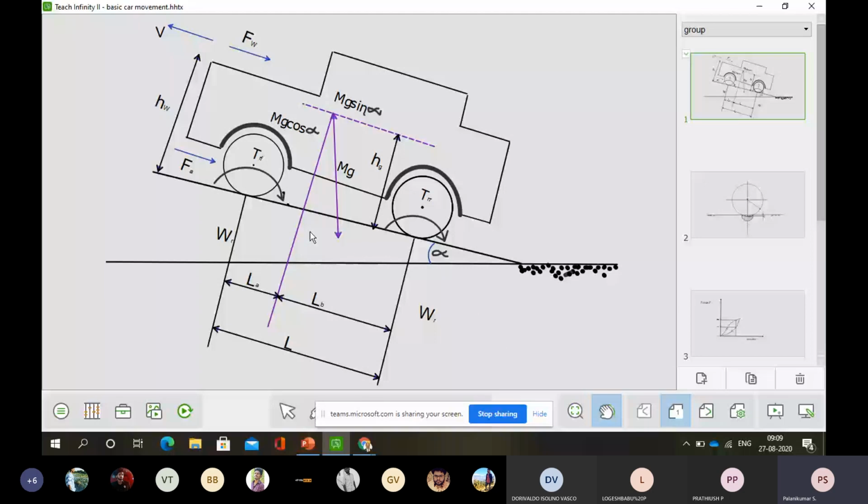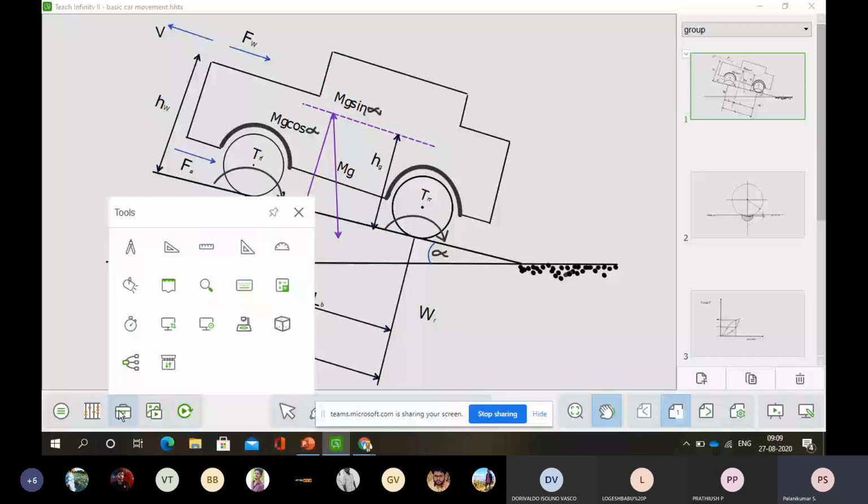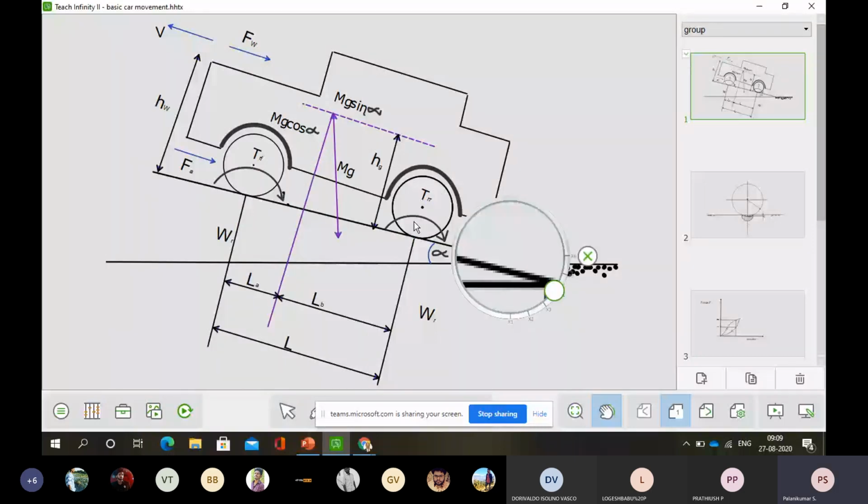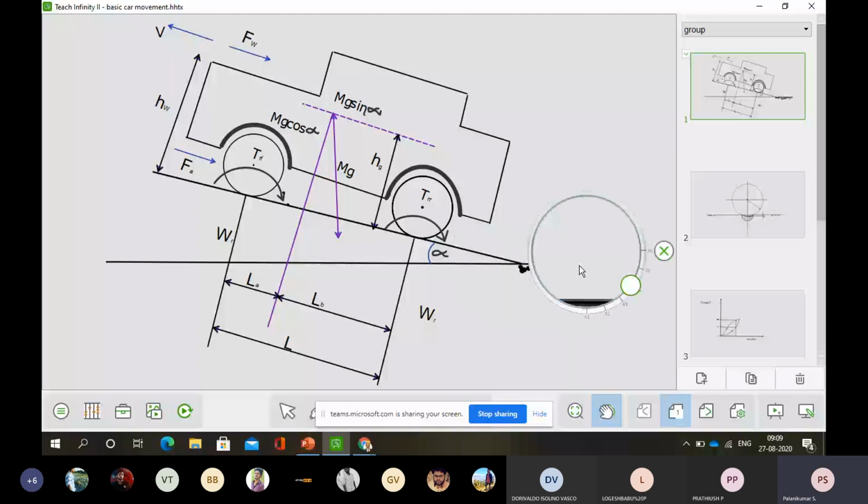Here I have shown some dotted lines, and I will highlight that. Here you can see it is the ground.